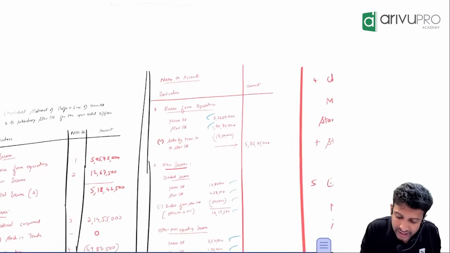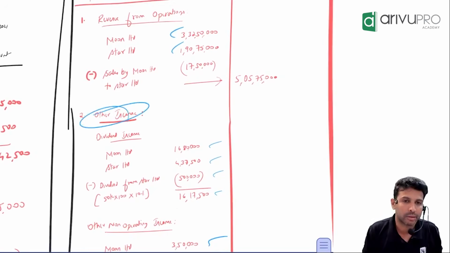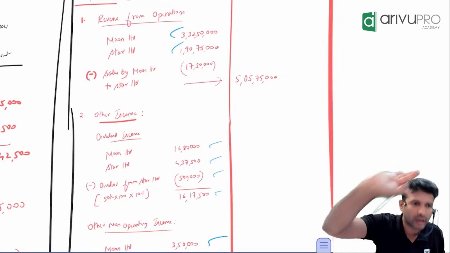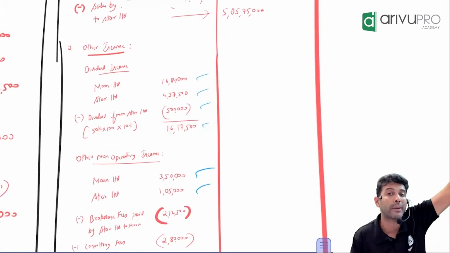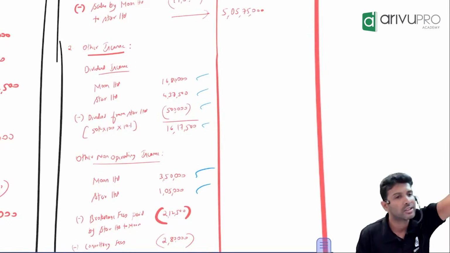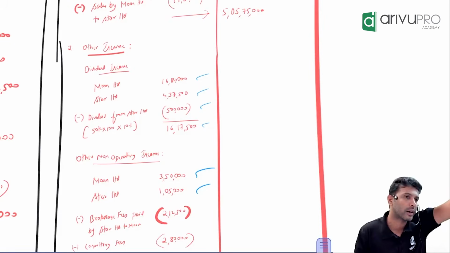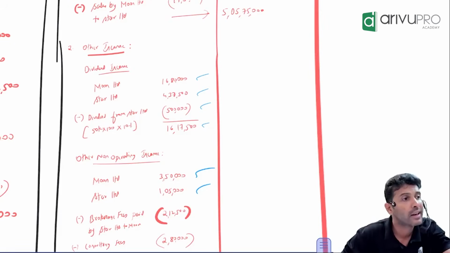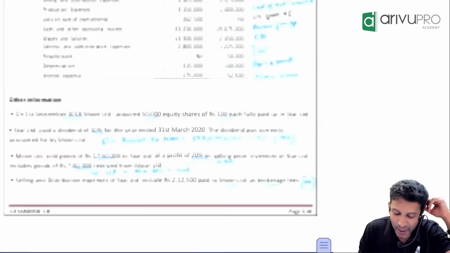But dividend income is shown where? Under other income. Other income, will it affect P&L? Yes. As one elimination will happen here, another elimination will happen in note number 2, reserves and surplus. And we are not preparing the reserves and surplus note, so we don't have to worry about that. Did we get that? Okay, sir.